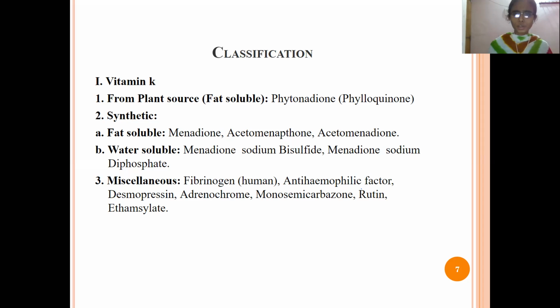In this, first is fat soluble; examples are menadione, acetomenaphthone and acetomenadione. Next, water soluble are menadione sodium bisulfite and menadione sodium diphosphate. Next, miscellaneous are fibrinogen, anti-hemophilic factor, desmopressin, adrenochrome, monosemicarbazone, rutin and ethamsylate.